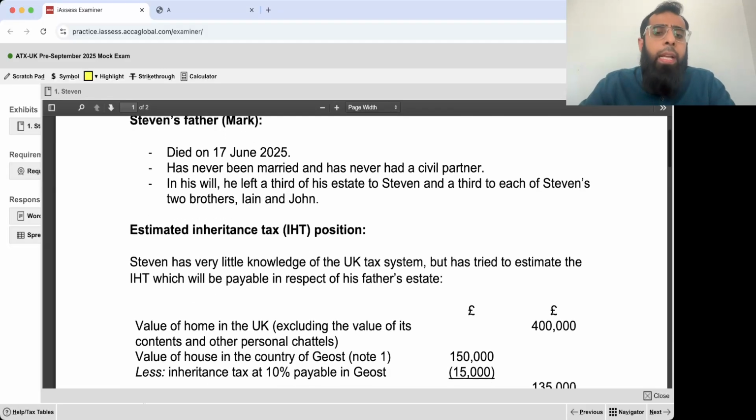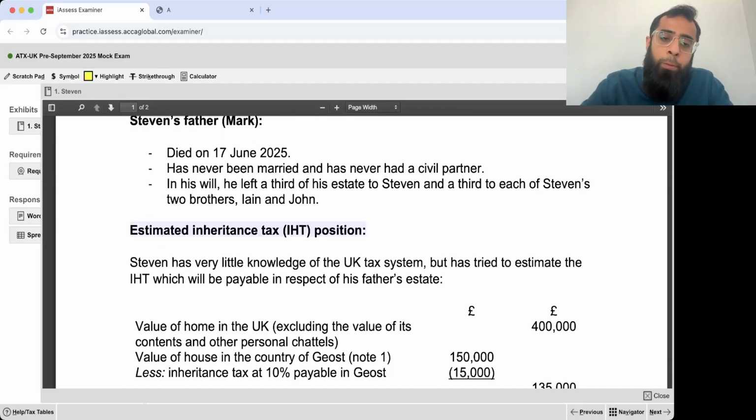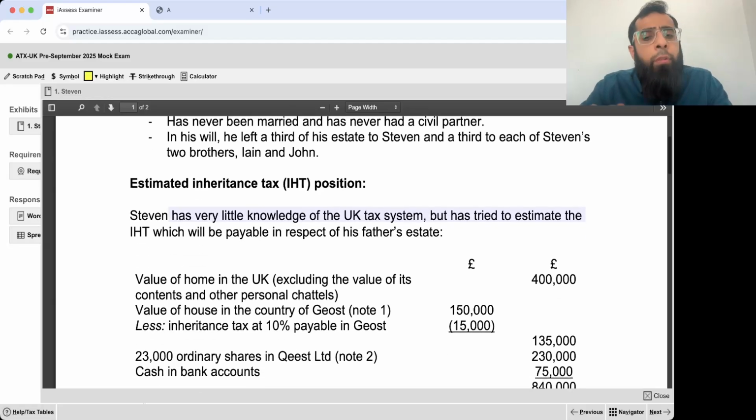Let's read. Estimated IHT position. Stephen has very little knowledge of the UK tax system, but has tried to estimate the IHT which will be payable in respect of his father's estate.